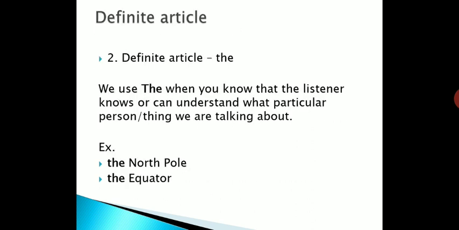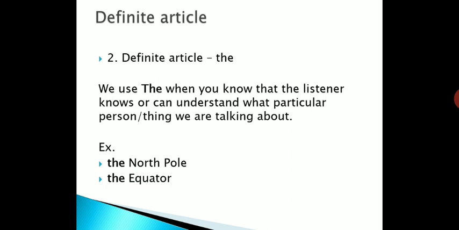Next is definite article, and in it we have to use the. We use the when we know that the listener knows or can understand what particular person or thing we are talking about. When we know what particular person or thing we are talking about, then in that case we have to use definite article. Definitely that person or thing is known to us. In definite article, what do we have to use? The. Like the North Pole, the equator.